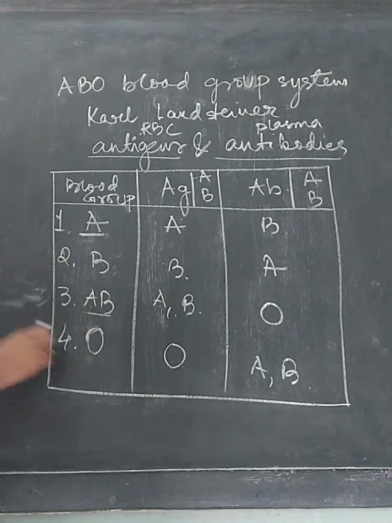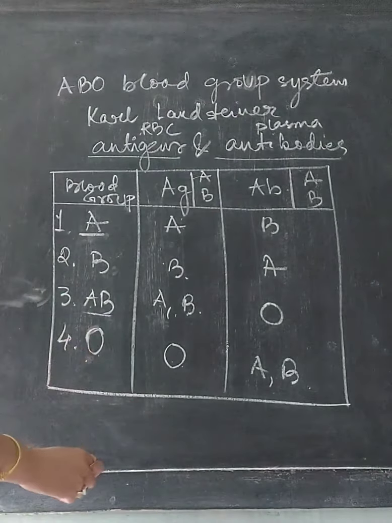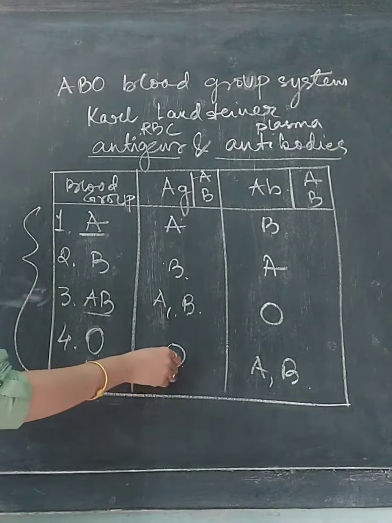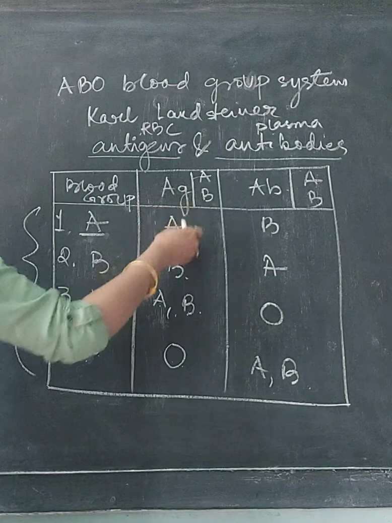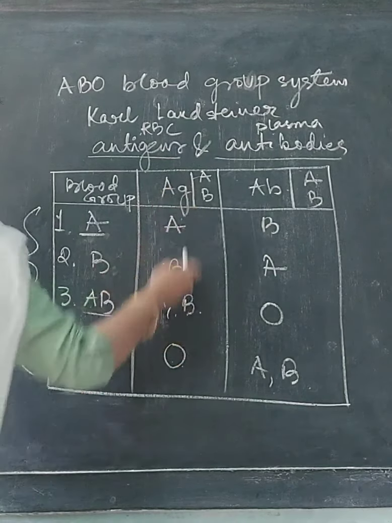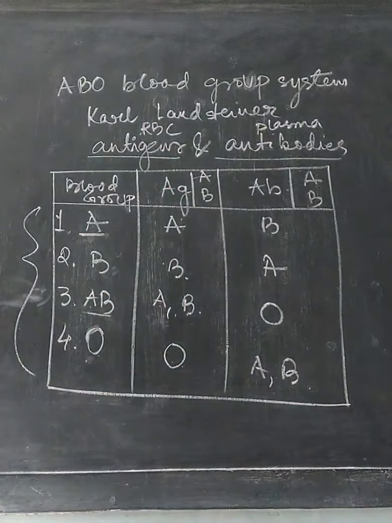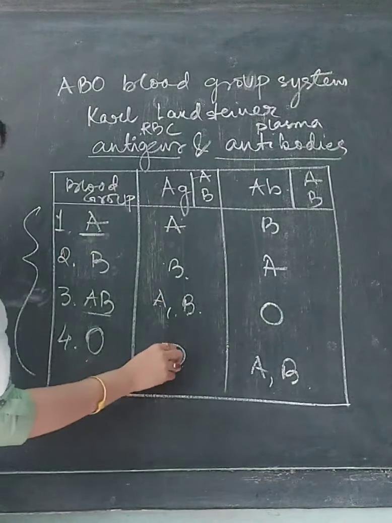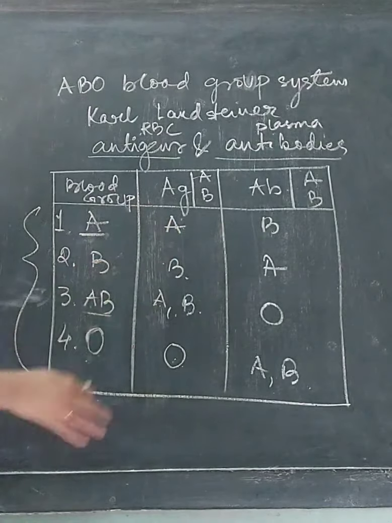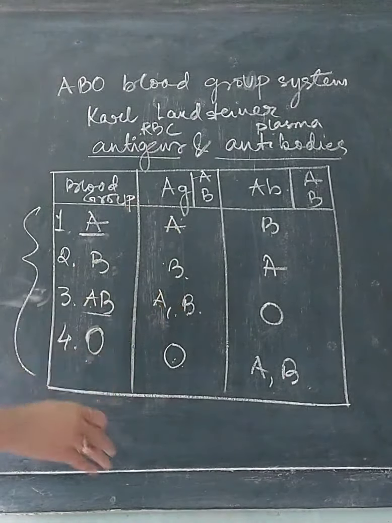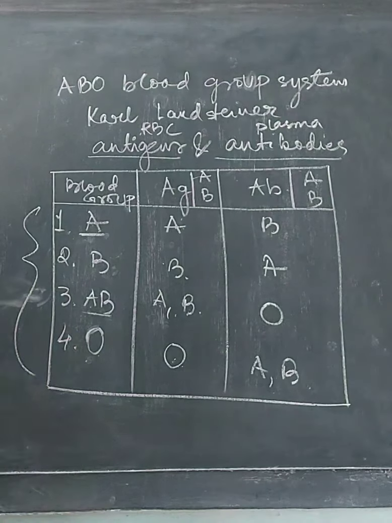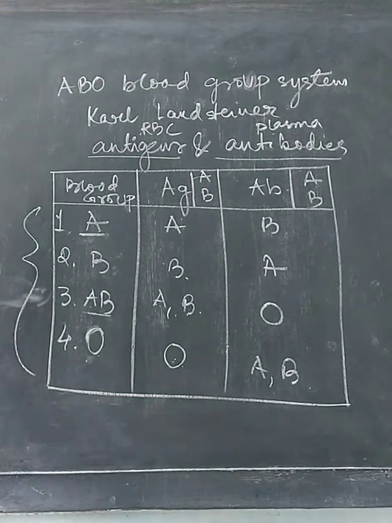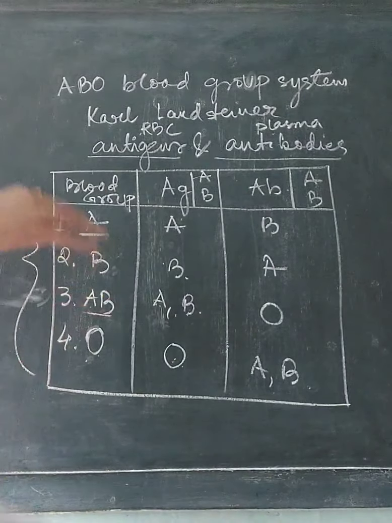Okay. Coming to blood group O. Blood group O can donate blood to all the 4 blood groups. Why? Because here no antigen is present, and all means all the other blood groups, A, B and AB. So this type of blood will not react with any of these blood groups and thus no problem will occur. So this is how we calculate which blood group can donate blood to which other blood group and can receive blood from which other blood group.